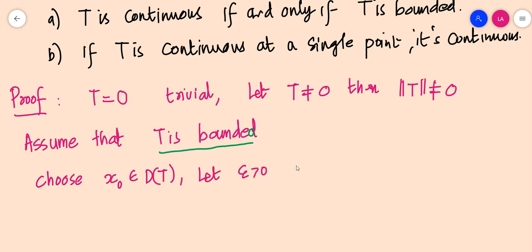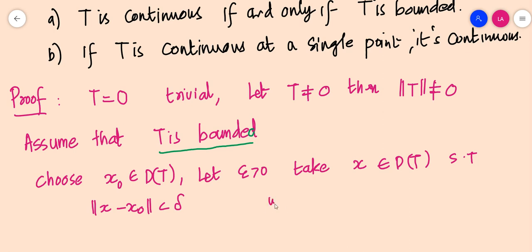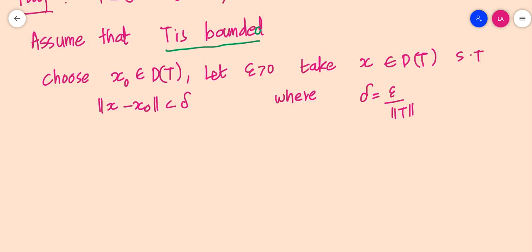Let epsilon be greater than 0, and take the set of all x belonging to D(T) such that norm of x minus x naught is less than delta, where delta is equal to epsilon by norm T. So we have taken an epsilon.